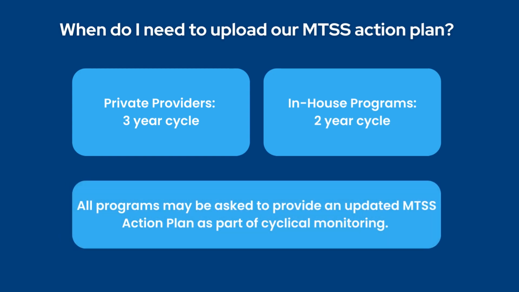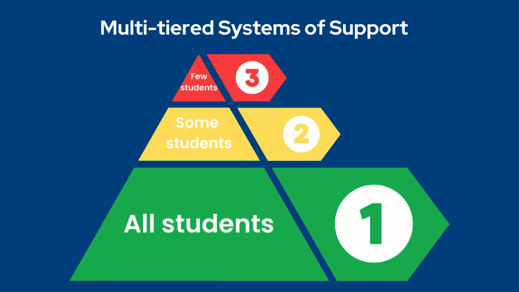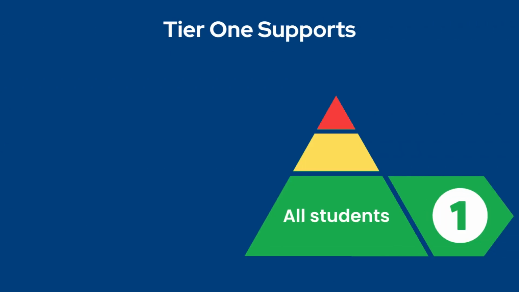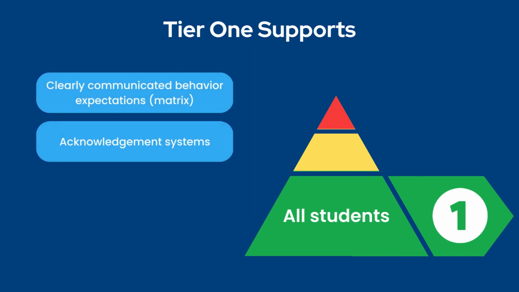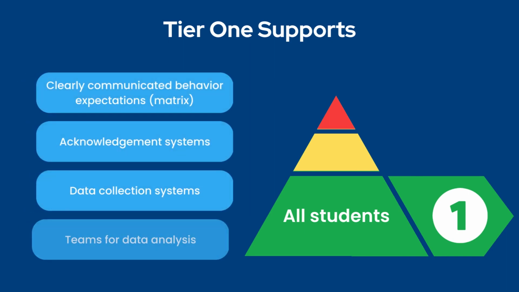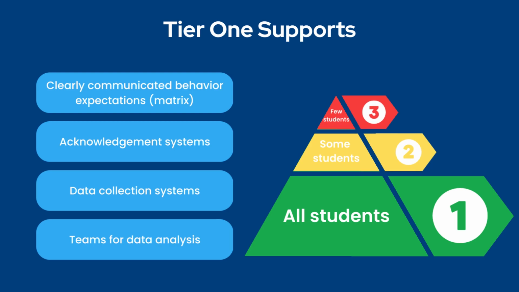You may also be asked to make adjustments to your MTSS action plan based on feedback you receive during your cyclical monitoring. Consider your tiered supports as you create your action plan. Tier 1 supports should always include a behavior matrix, acknowledgement systems, data collection systems, and teams for data analysis. In order for students to make progress towards their goals in the Formal Periodic Review, or FPR, they must first have access to a strong, foundational, or Tier 1 system. Then, Tier 2 and Tier 3 supports are built into the FPR as needed.